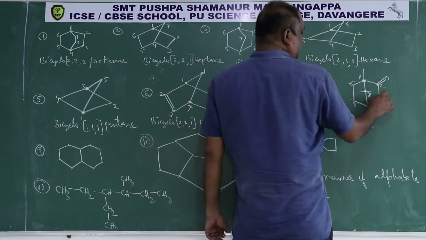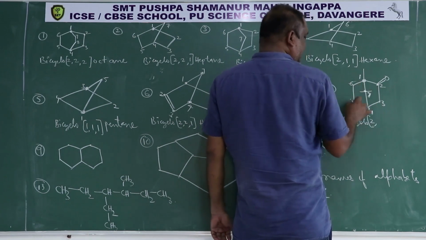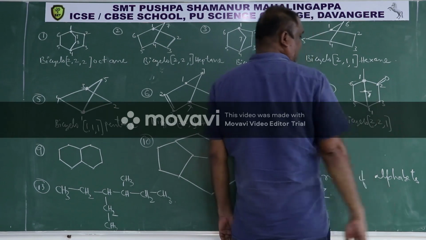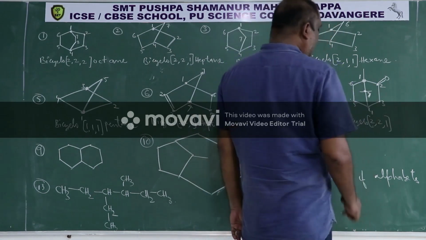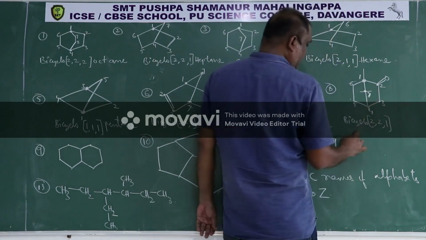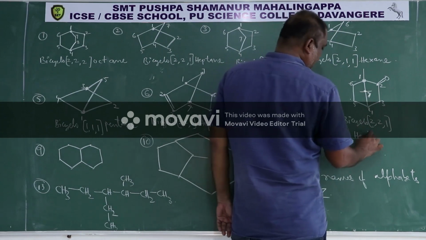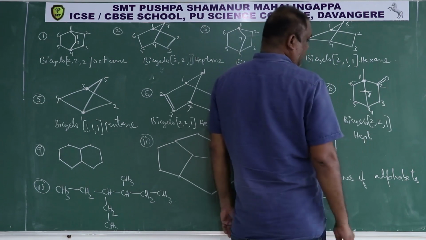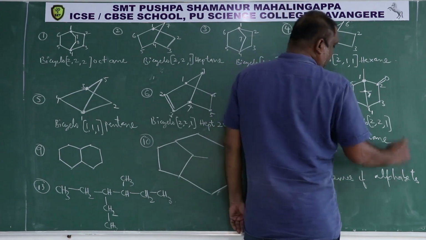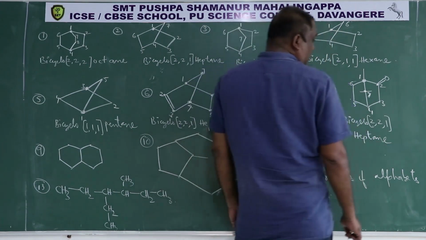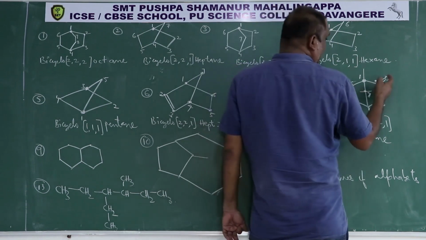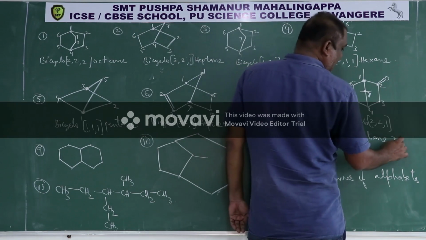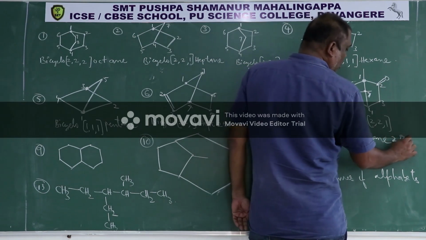In this chain 2 carbons, in this chain 2 carbons, in this chain 1 carbon, and total number of carbons 7. So root word is heptane. But now there is a functional group called ketone at second carbon, so secondary suffix we have heptane 2-one.